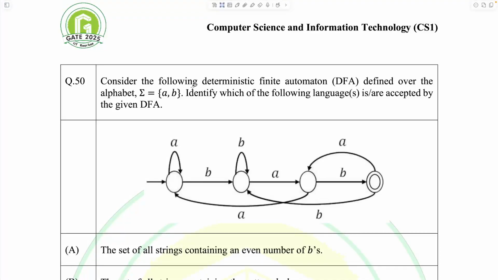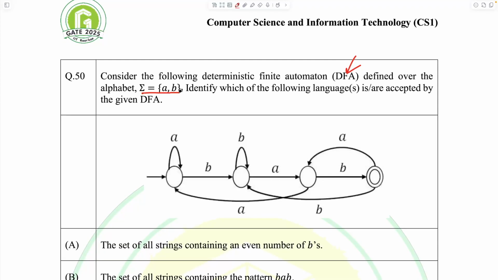Okay, so let's solve this question. The question states: consider the following deterministic finite automaton, defined over the alphabet A, B. This is the alphabet that is present for this particular machine, and throughout this question, wherever this kind of machine, this kind of language is being considered. Identify which one of the following languages is